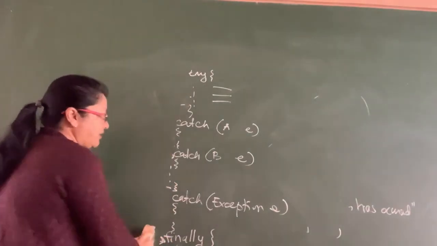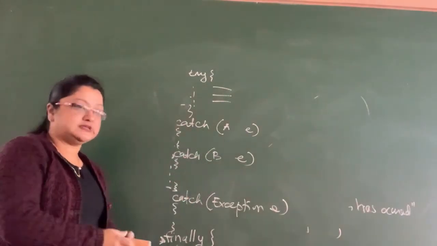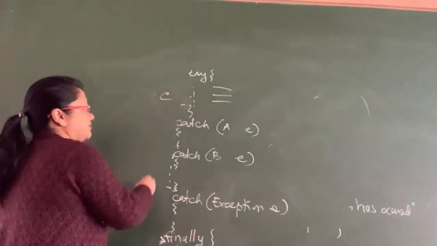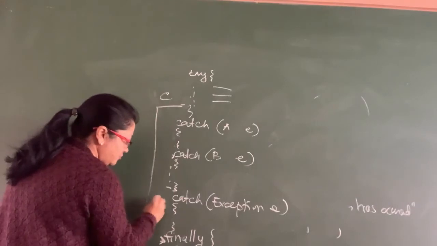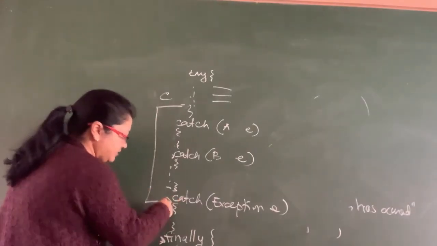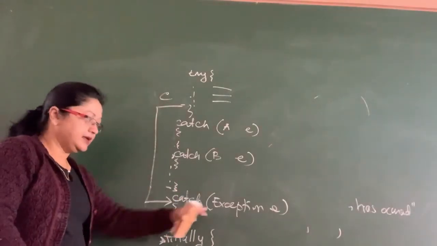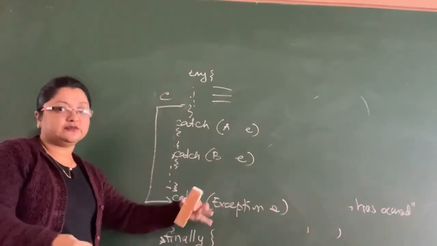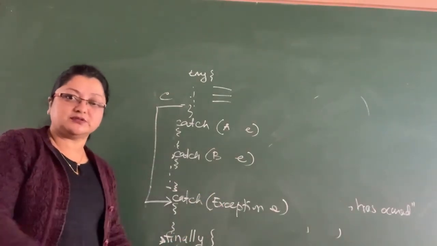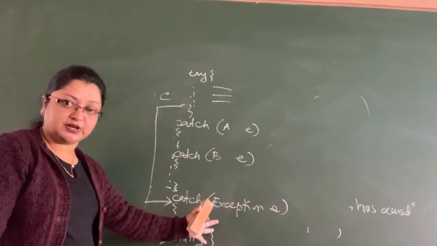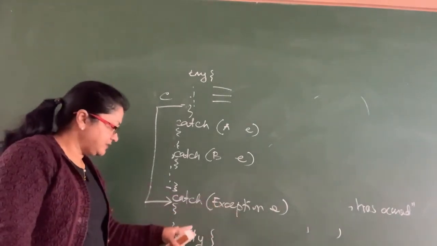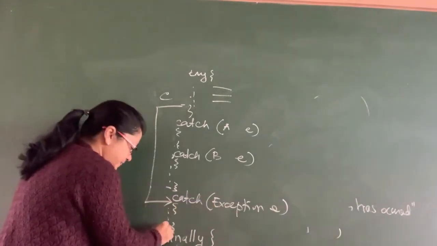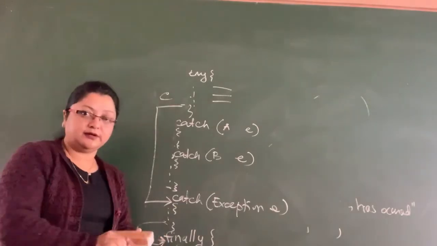If exception C occurs, I don't have a matching catch block for C, so it will go to the Exception block, because C is also an exception. A subclass object is also a superclass object. So it matches this, executes whatever is here and then comes to finally.